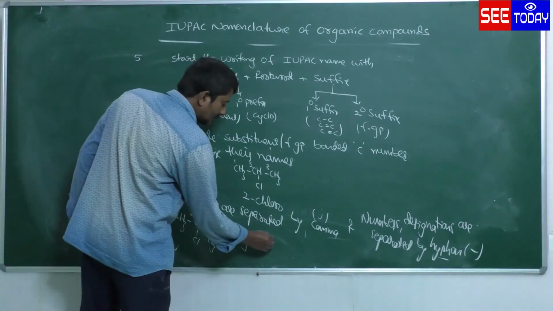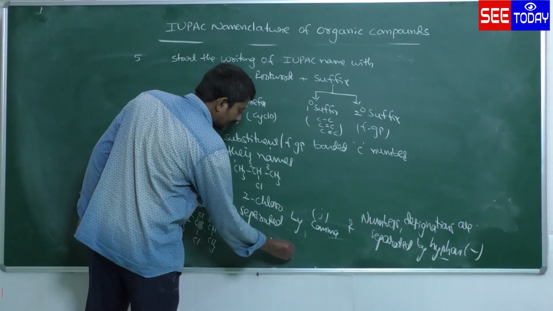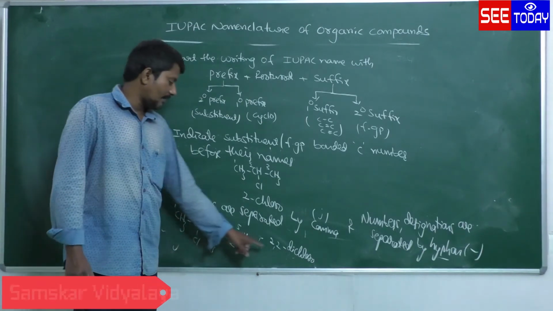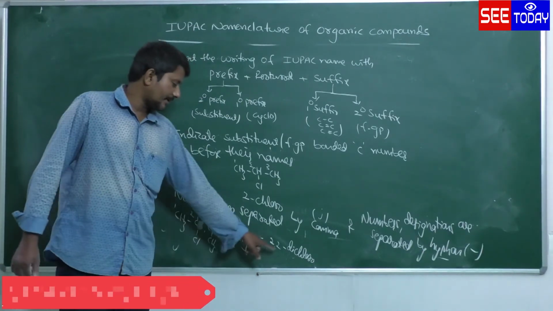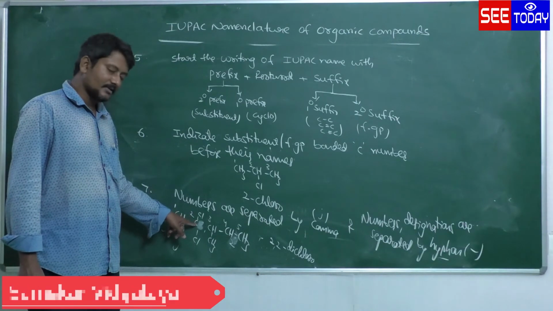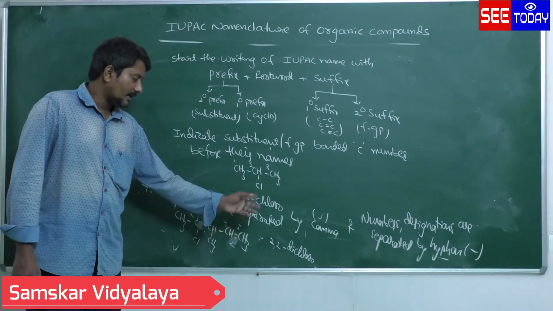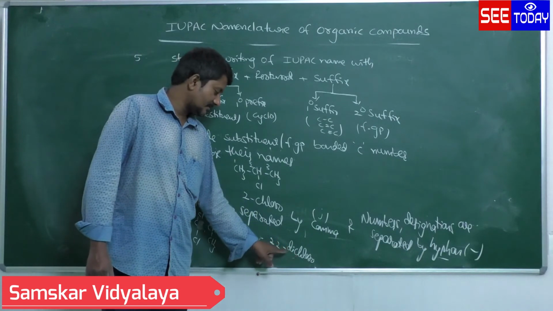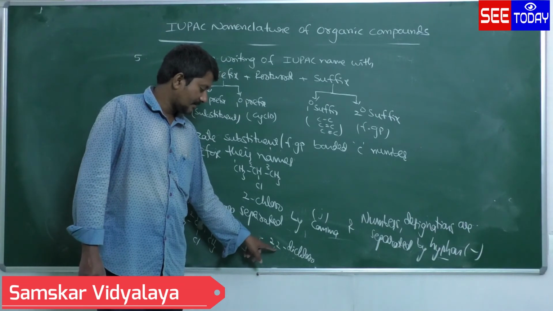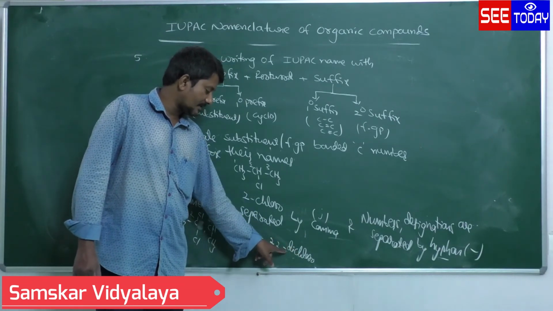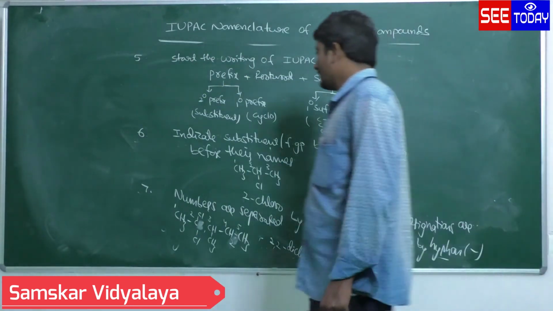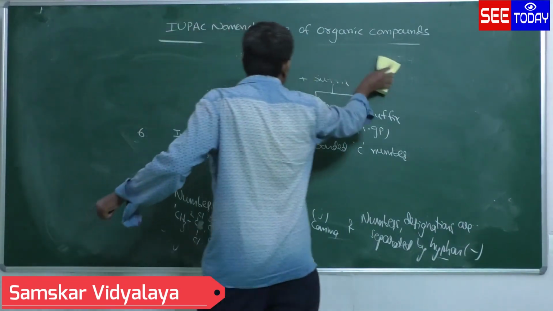So that's why 2,2-dichloro. Why 2,2? Numbers are separated by commas. One Cl is bonded to the second carbon, another Cl is also bonded to the second carbon. That's why 2,2. Next, numbers and names are separated by a hyphen. Numbers are separated by commas. Numbers and designations are separated by the hyphen. So that is how we indicate the substituent or functional group bonded carbon before their names.